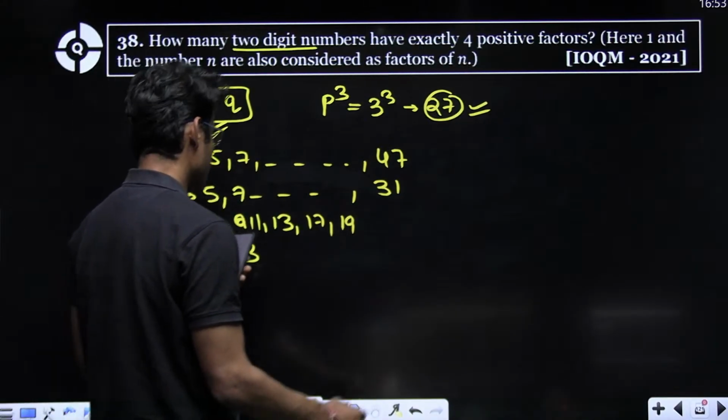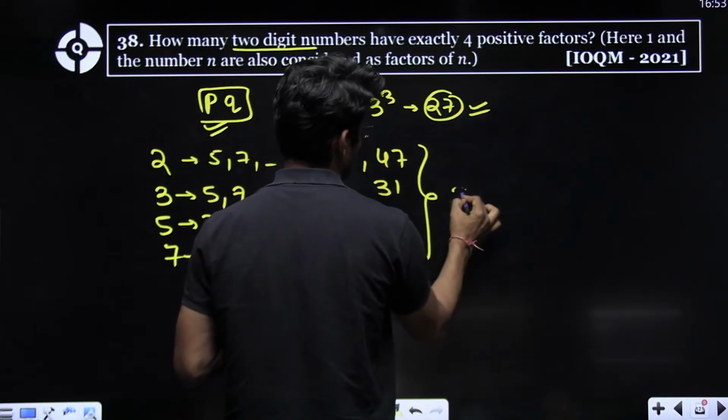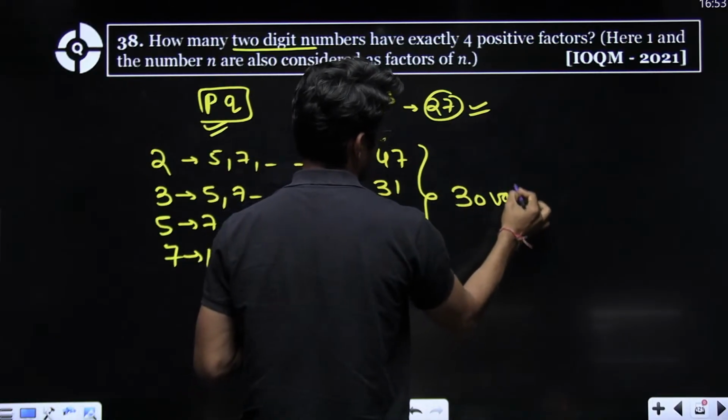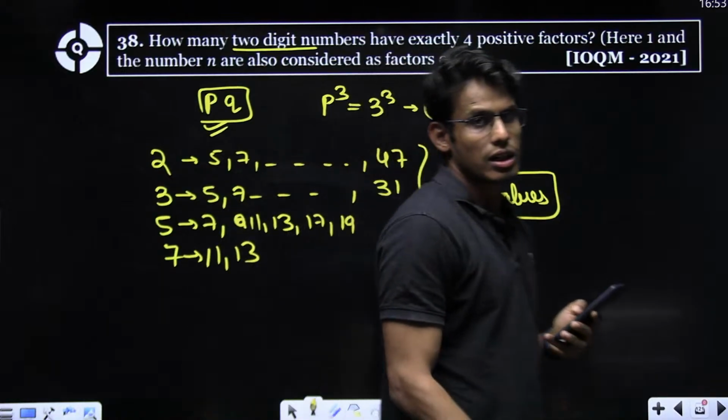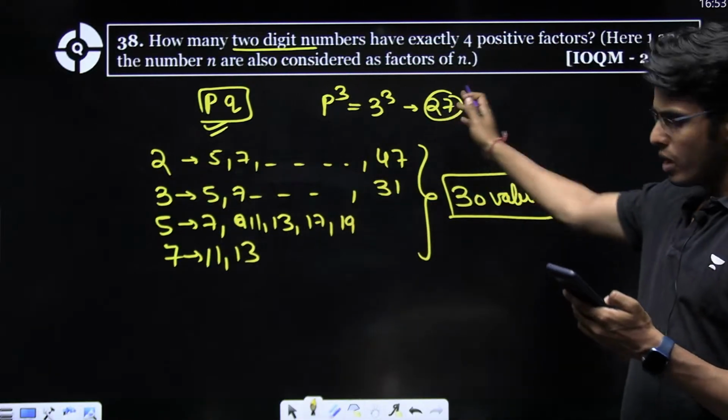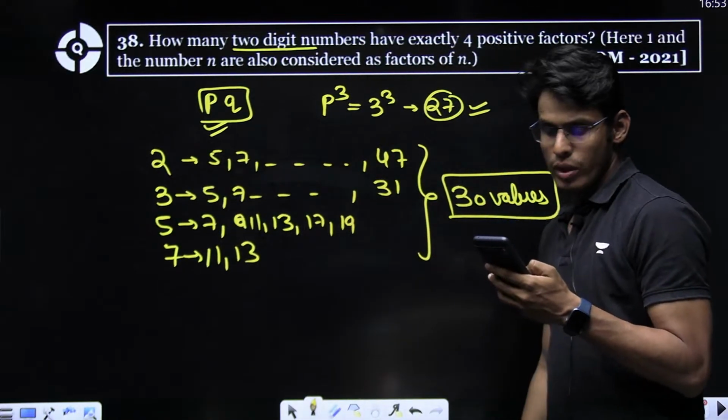So in total, there are 30 values. 29 from here, 1 from here. Okay.